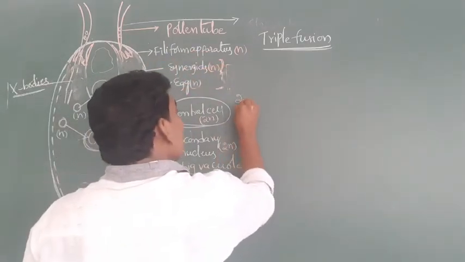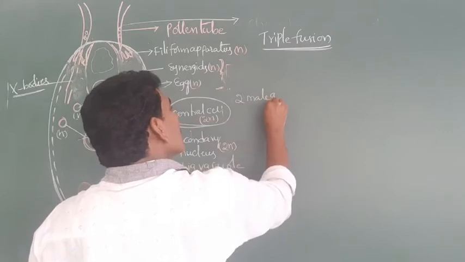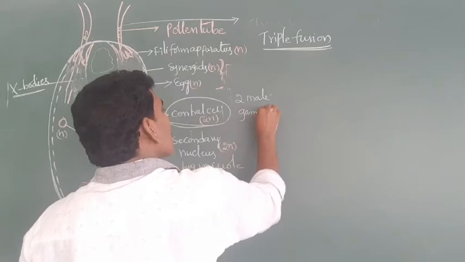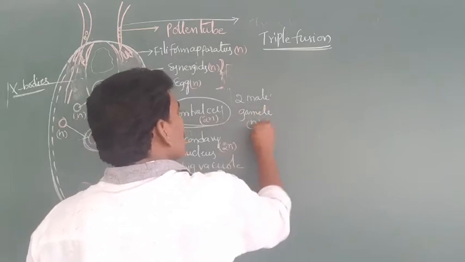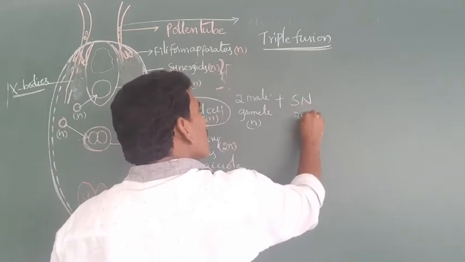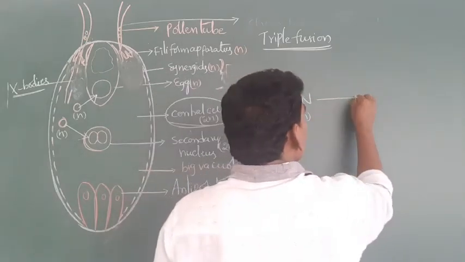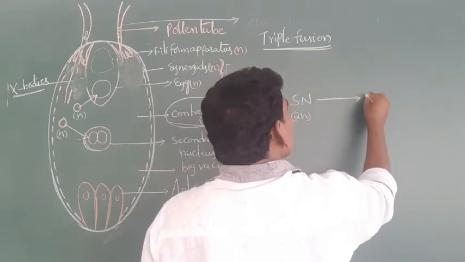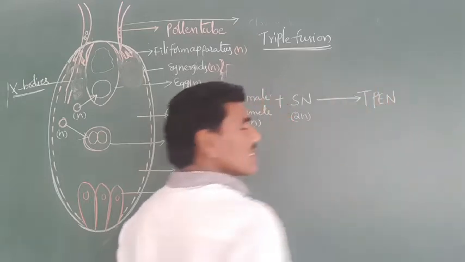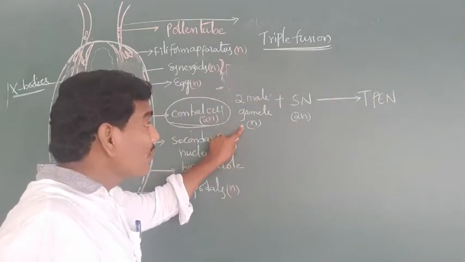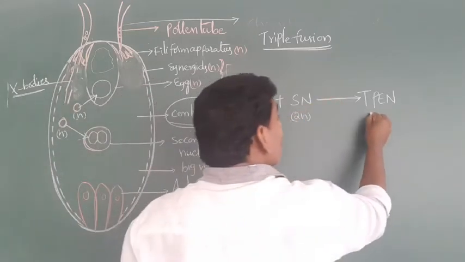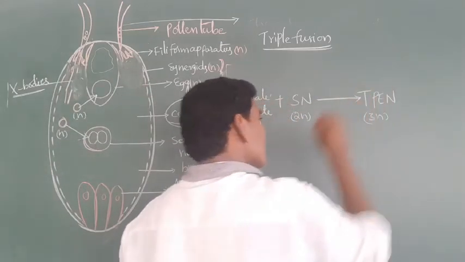Here, the second male gamete n fuses with the secondary nucleus 2n to form the triploid primary endosperm nucleus.